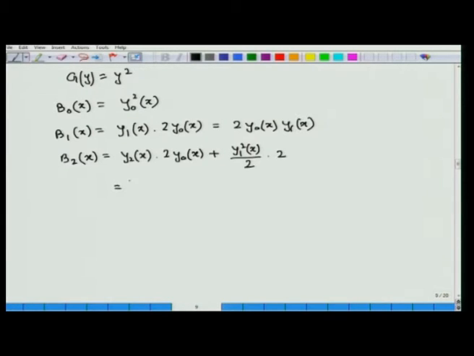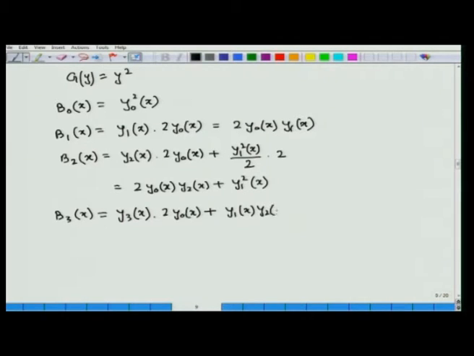Therefore, b2(x) comes out to be 2y0(x) multiplied with y2(x) plus y1²(x). Then b3(x) is equal to y3(x) multiplied with 2y0(x) plus y1(x) y2(x) into g double dot(y0(x)).